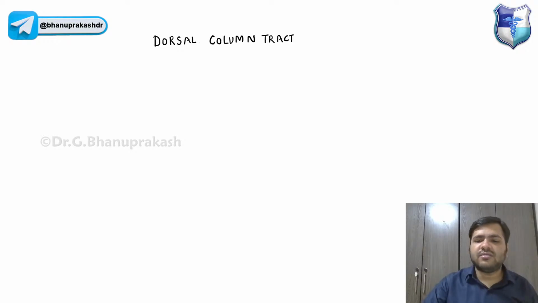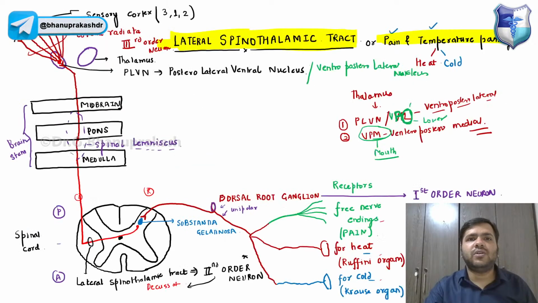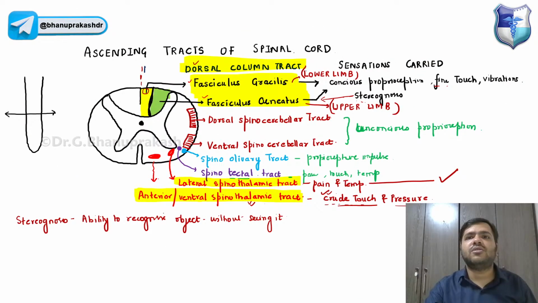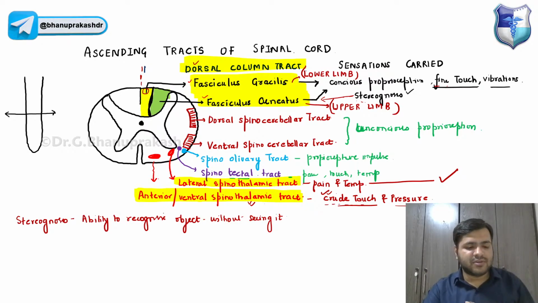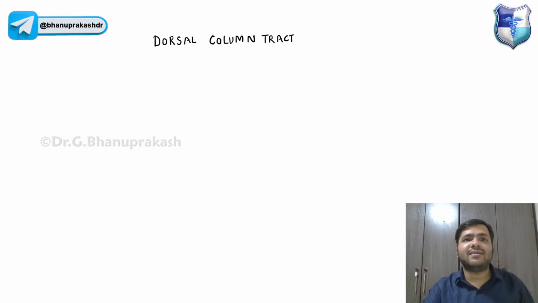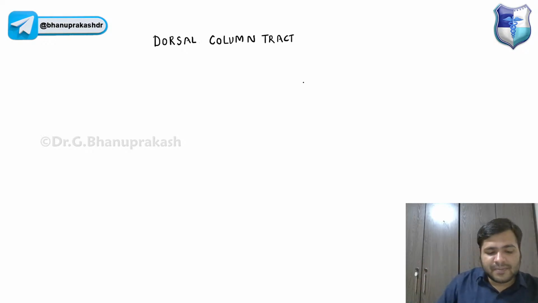They are carrying conscious proprioception, I have already told you, along with fine touch, vibrations, and stereognosis by the upper limb, the ability to recognize an object.